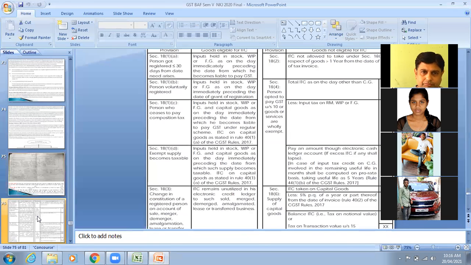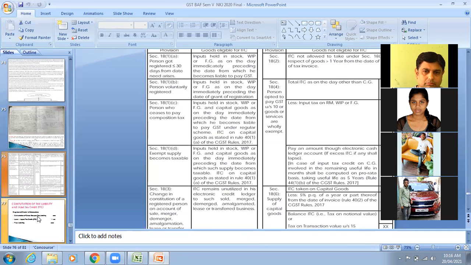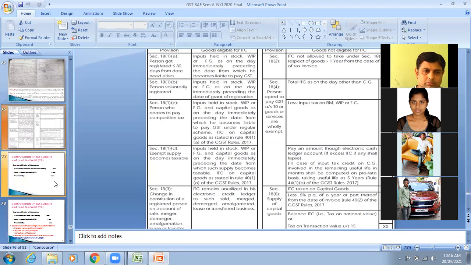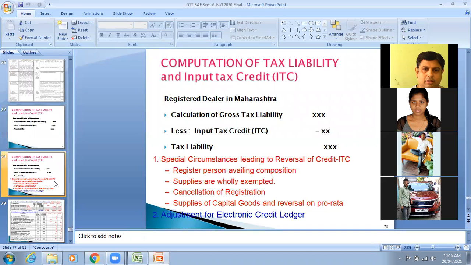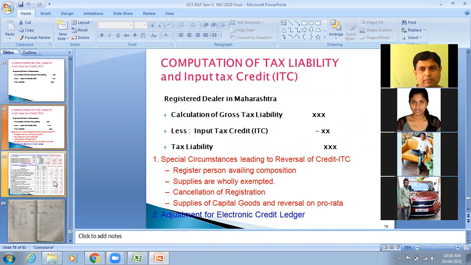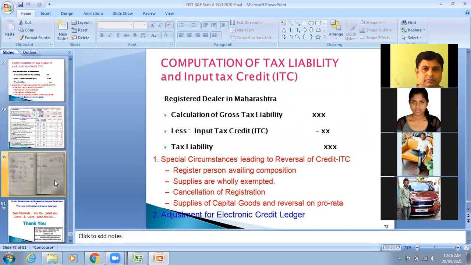I told you ITC is a very integral part when it comes to GST, because only after deducting ITC will the output tax liability accrue or arise. And ITC will be reflected in the credit ledger.